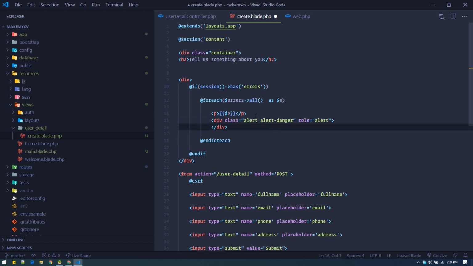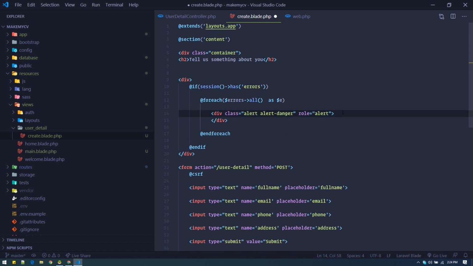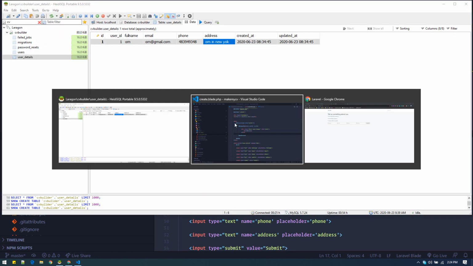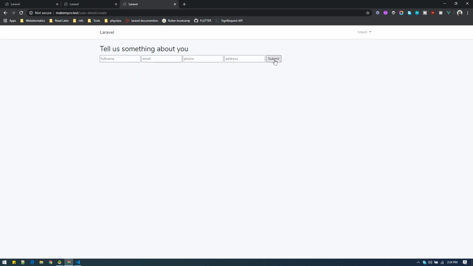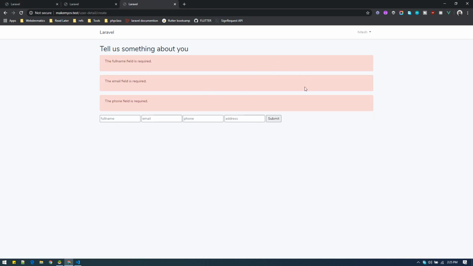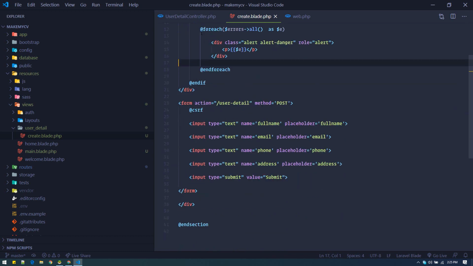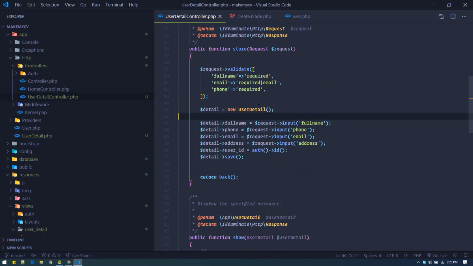Inside here we can put that thing here. Yeah, like so. Okay, so with validation in place, everything is in place, we have all the information saved in our database.